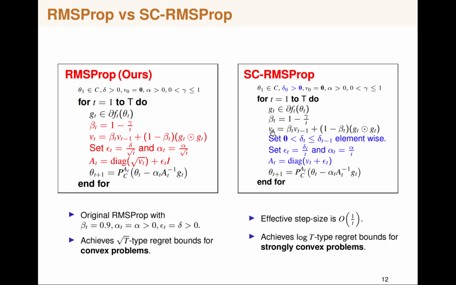Now in contrast, for strongly convex problems, we propose SC-RMSProp, where we have exactly the same moving average gradient information here, which is Vt, similar to RMSProp. And similar to SC-Adagrad, we remove the square root t term here in order to obtain the At matrix here. And here the numerical stability parameter scheme is exactly like SC-Adagrad effectively once you cancel out the terms over here. So we have this condition that the numerical stability scheme has to be monotonically decreasing. And the effective step size we obtain is 1 over t, and thus we obtain logarithmic type regret bounds for strongly convex problems, and we also show that indeed it is data dependent logarithmic type regret bounds.